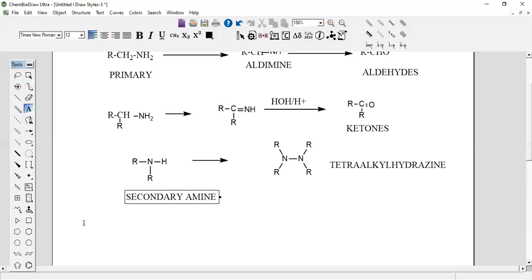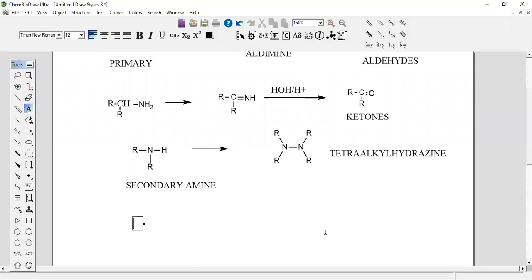Then what about the tertiary amine? The tertiary amine has no hydrogen. Therefore, it will have 3 alkyl groups, OR, OR and OR. And this undergoes a reaction here also with KMnO4, you remember? Here also the reaction is with KMnO4.